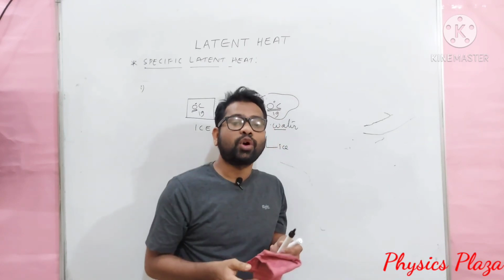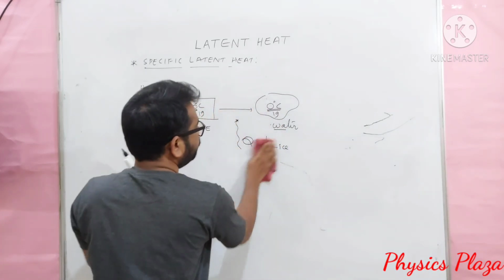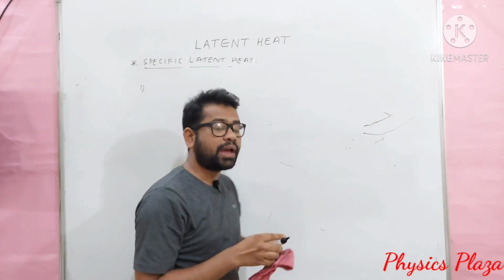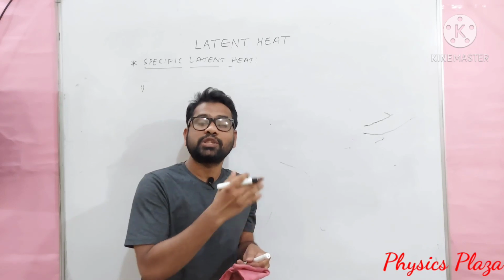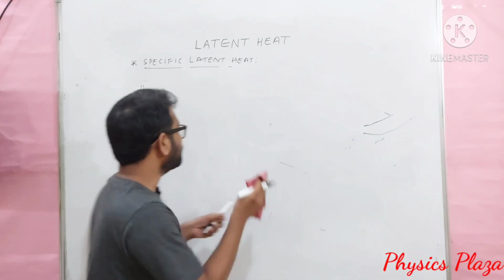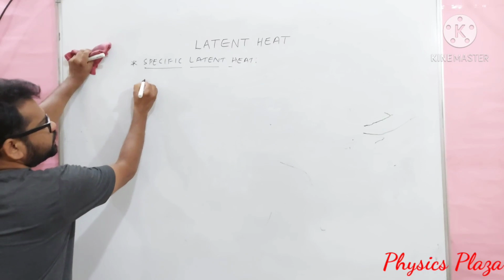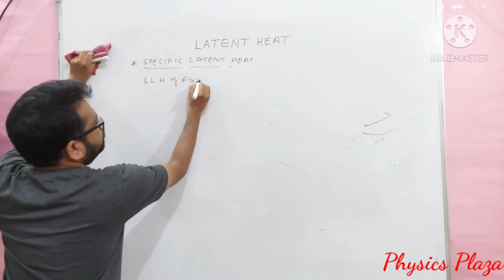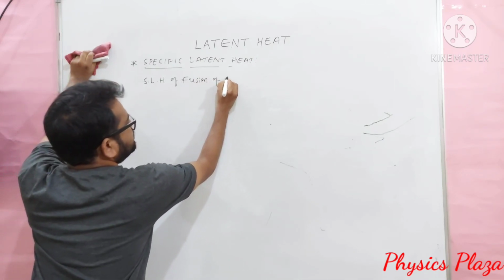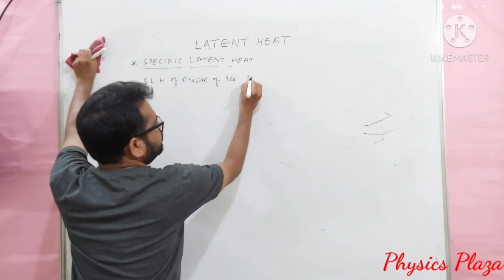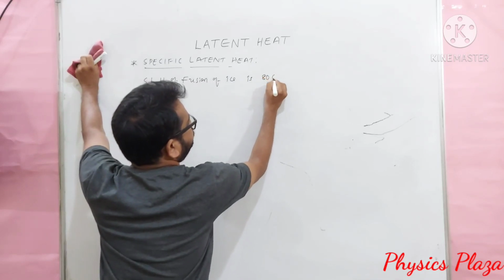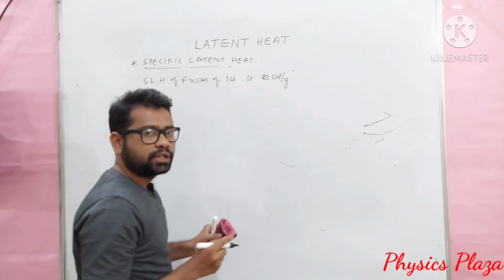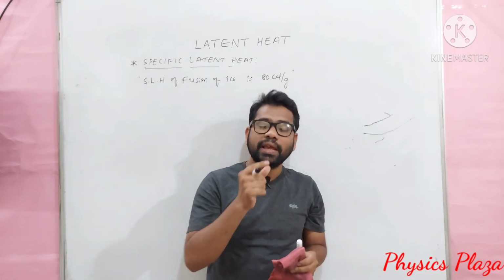Then what is the value of the specific latent heat of fusion of ice? Let us see. It's a very, very important issue. There are again some consequences of having a high specific latent heat of fusion of ice, but before that, let us see. Children, the specific latent heat of fusion of ice is 80 calorie per gram. First of all, what does it mean?